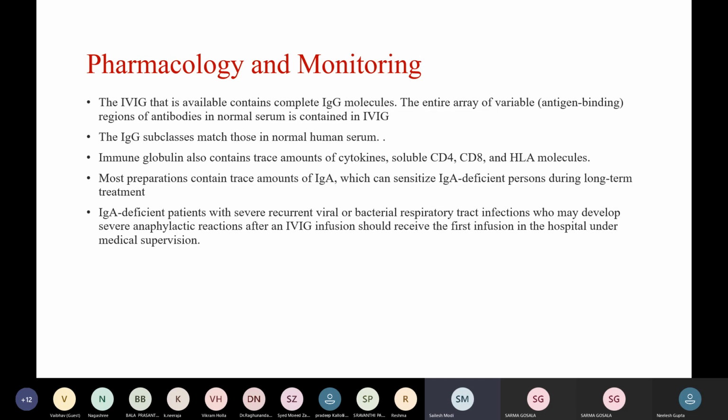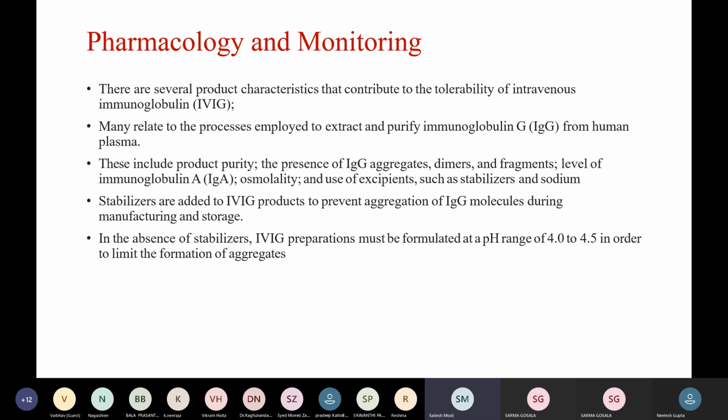After an IVIG infusion, such patients should receive the first infusion in a hospital under medical supervision. There are several product characteristics that contribute to the tolerability of IVIG, and these relate to the processes employed to extract and purify immunoglobulin from human plasma.